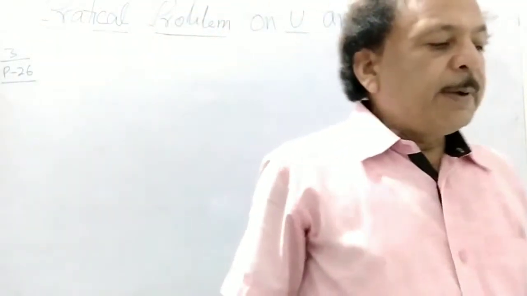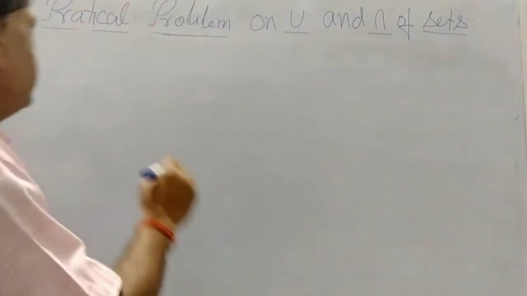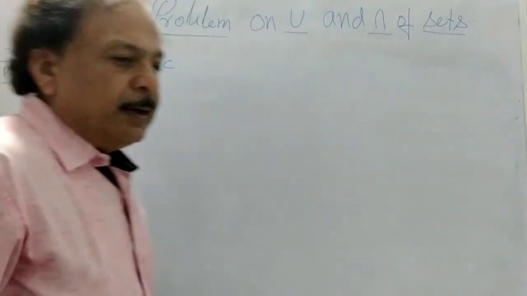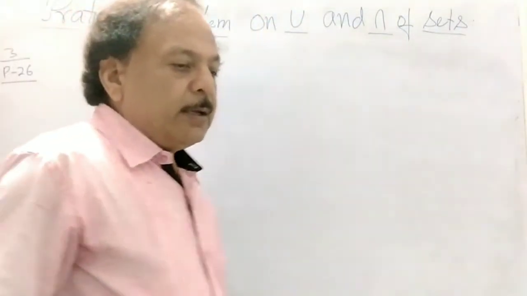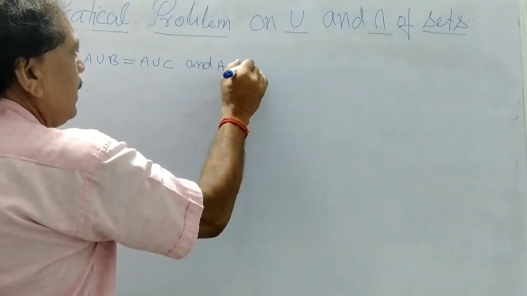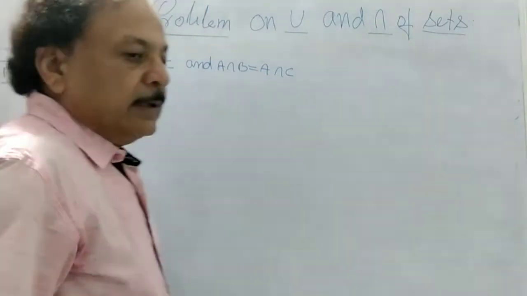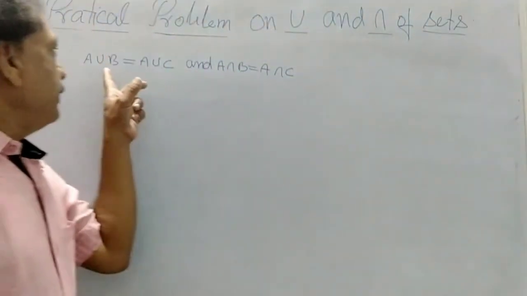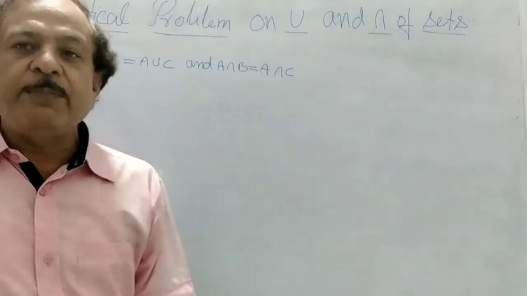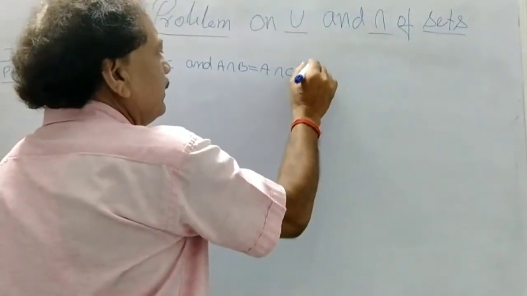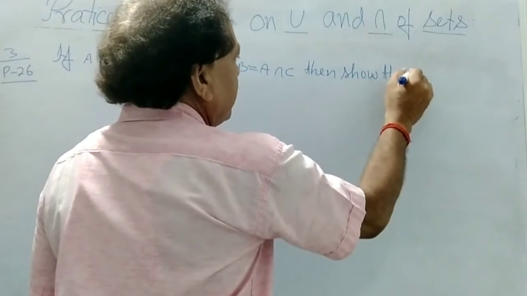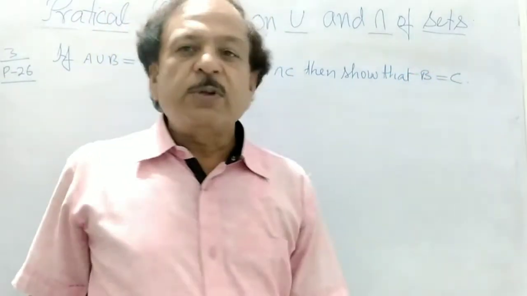In this, it will be given if A union B equal to A union C and A intersection B equal to A intersection C, then show that B equal to C.